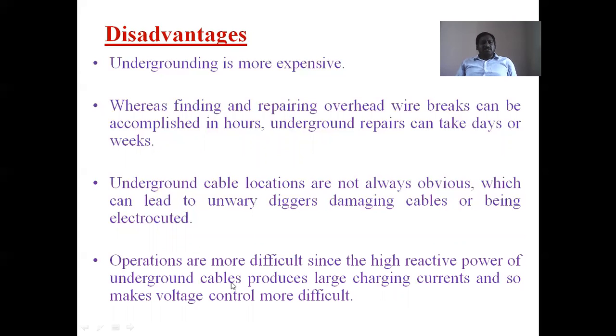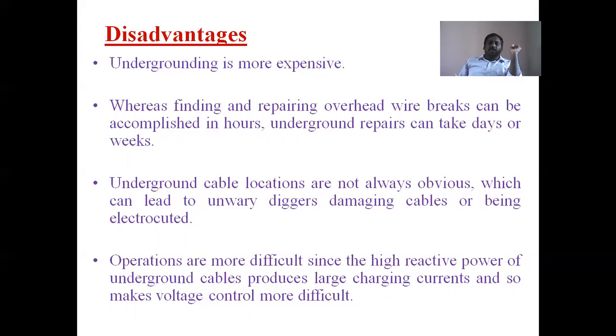And operations are more difficult, since the high reactive power of underground cables produces large charging currents and so makes voltage control more difficult. Now, in the fourth unit, that is modeling of transmission, we are discussing this. Due to charging currents, the Ferranti effect is there, that means receiving end voltage rises. In an underground cable there is space filled with vacuum or some gases or air.